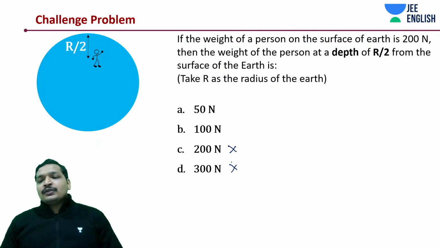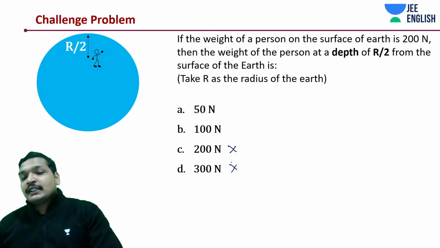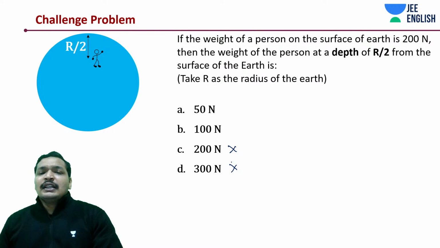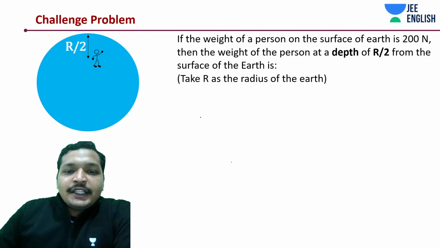Simply cancel out these two things. Now what is left over, 50 and 100? Among those 50 and 100, what should it be? You need to calculate it, okay? We can't just guess. I think it should be 50.